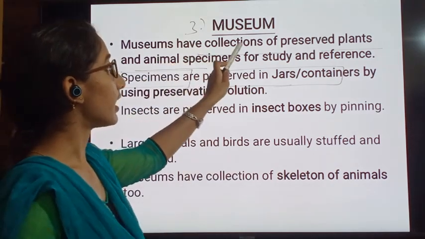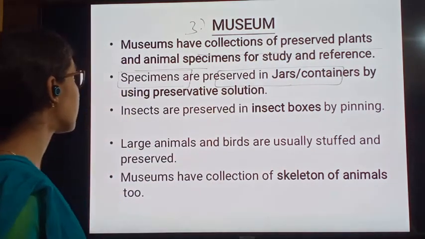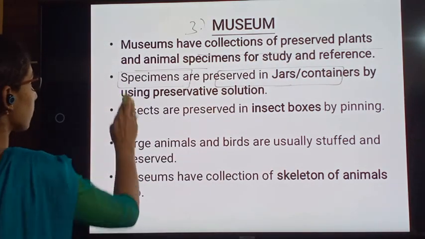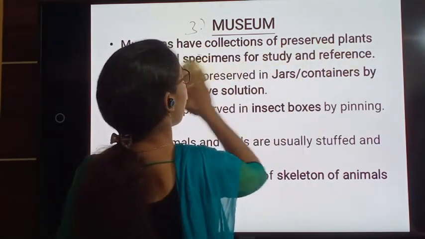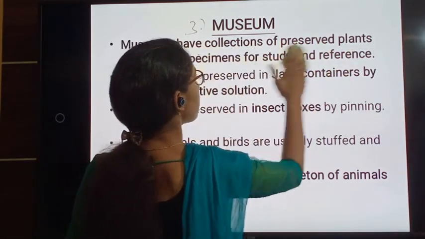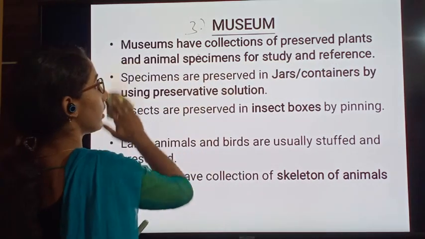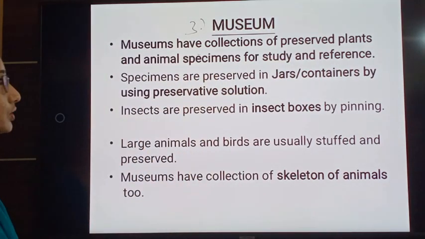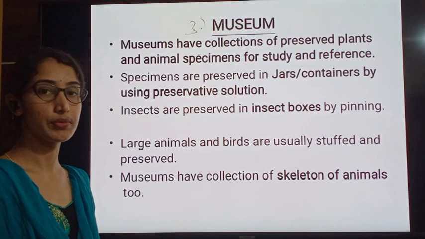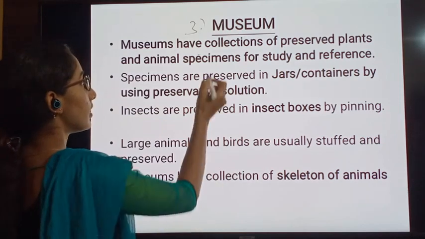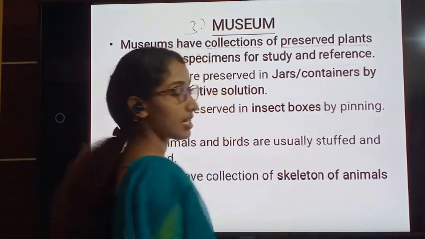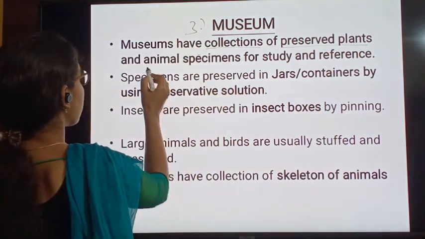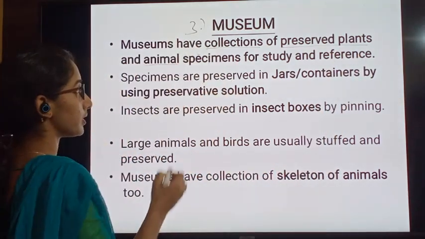Museums have collections of preserved plant specimens, plants and animal specimens for the purpose of study and reference. That we call it as museum. Museums are nothing but collections of preserved plants and preserved animal specimens.